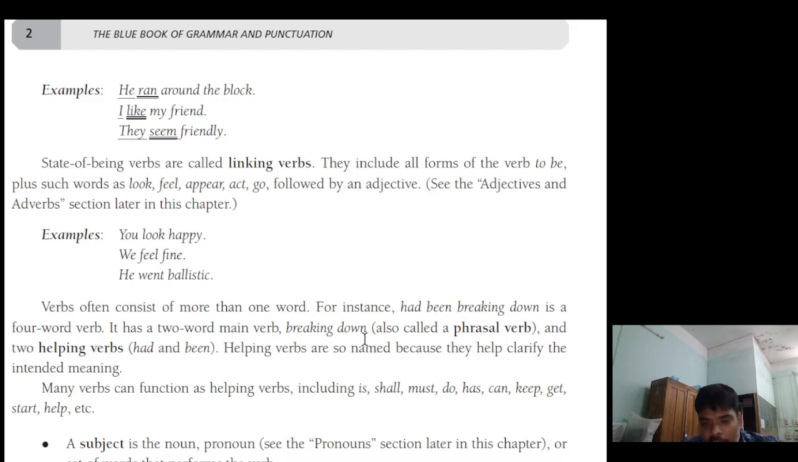For instance, had been breaking down is a four-word verb. It has a two-word main verb, breaking down, also called a phrasal verb, and two helping verbs, had and been. Helping verbs are so named because they help clarify the intended meaning. Many verbs can function as helping verbs, including is, shall, must, do, has, can, keep, get, start, help, etc.